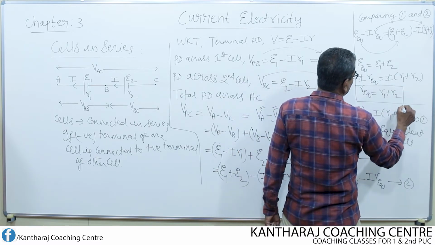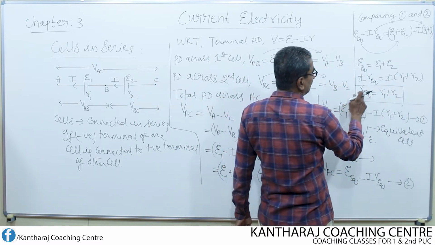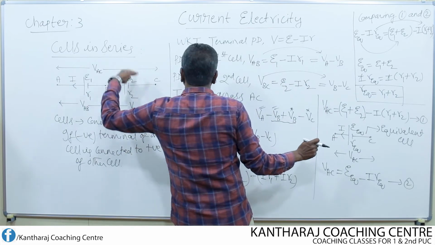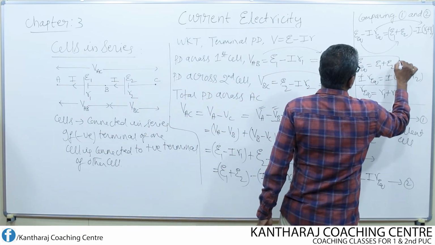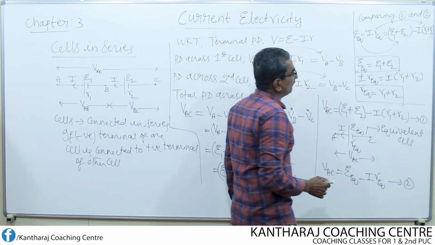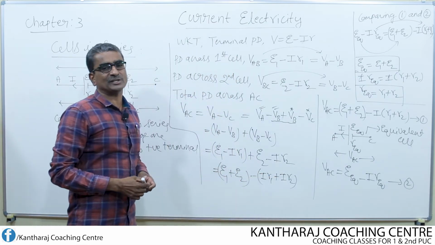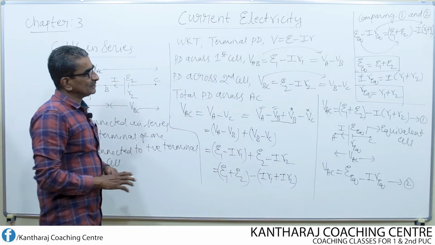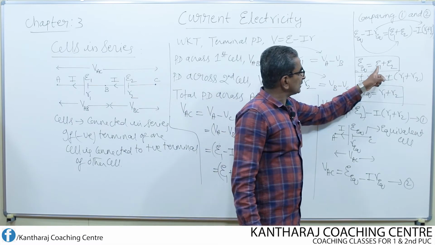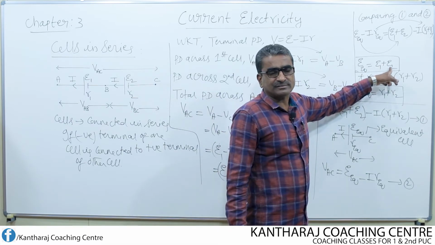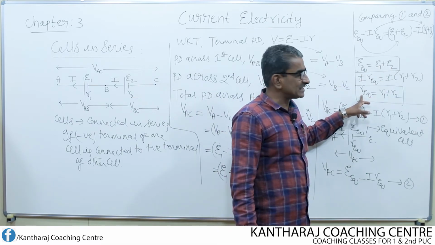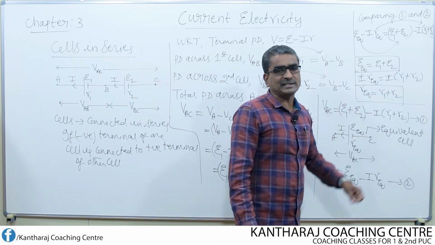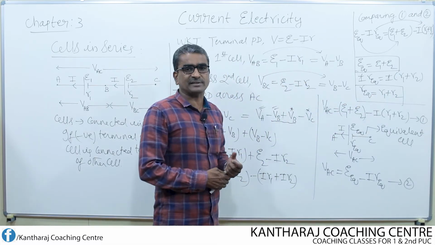This is the expression for the equivalent internal resistance of the series combination, and the other is the expression for the equivalent EMF of the series combination. So equivalent EMF is equal to the sum of individual EMFs, and equivalent internal resistance is equal to the sum of individual internal resistances.